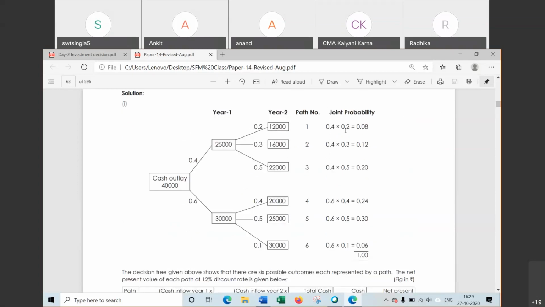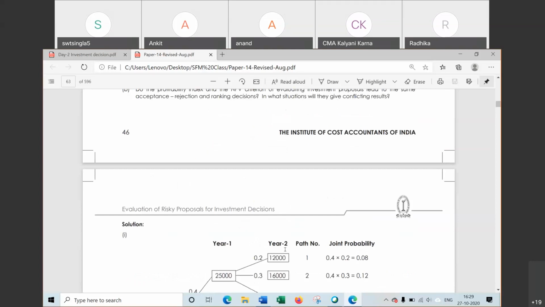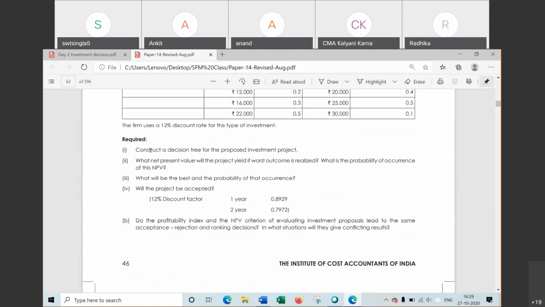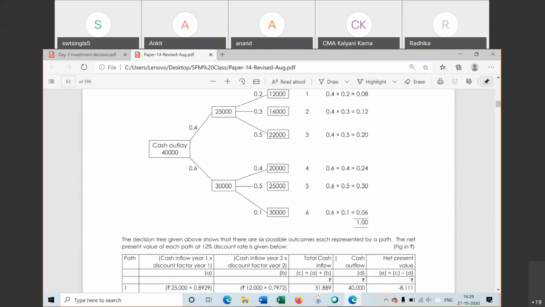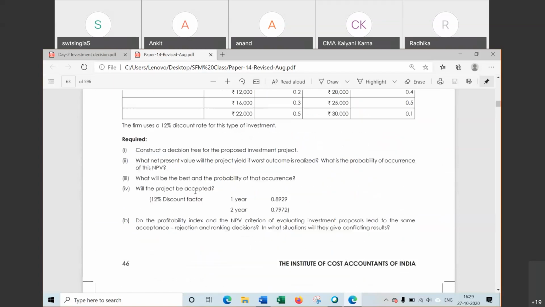Now the joint probabilities are 0.4 and 0.2, 0.4 and 0.3, 0.4 and 0.5. Same way we have computed for this also. So first point, construct the decision tree. This one will be the diagram. Now second case, what NPV value will the project yield if worst outcome is realized?